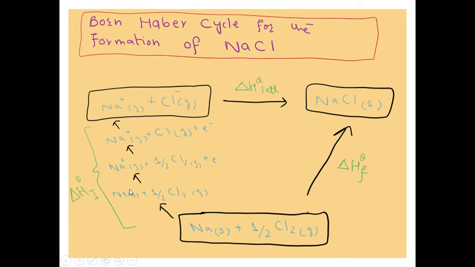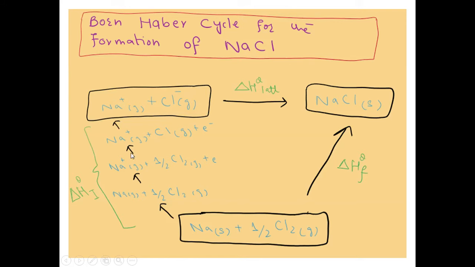Over here, each step represents that only one chemical substance is being changed. In the first step, sodium solid is converted into sodium gaseous, that is the enthalpy change of atomization of sodium. In the second step, sodium gaseous is converted into sodium ion by releasing one mole of electron, so it's representing the first ionization energy of sodium.